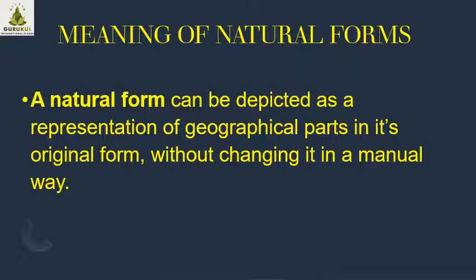Now, what is the meaning of natural forms? See the definition. A natural form can be depicted, depicted means defined, as a representation of geographical parts on the earth in its original form without changing it in a manual way. Man-made things and natural things, all of you are aware of that. Natural means it's naturally as it is. The mountains are creations of nature.